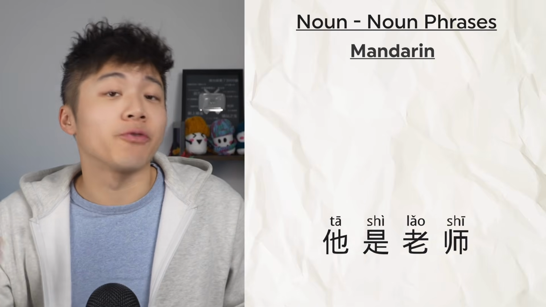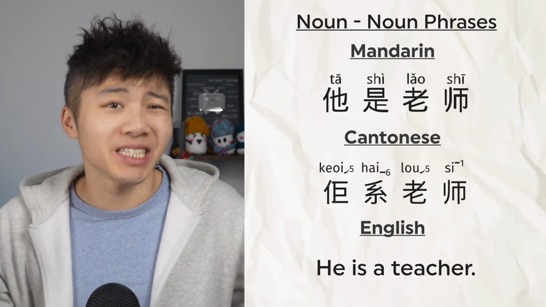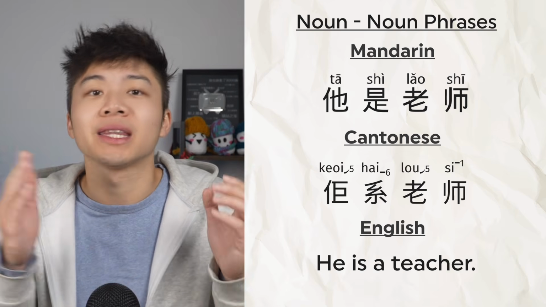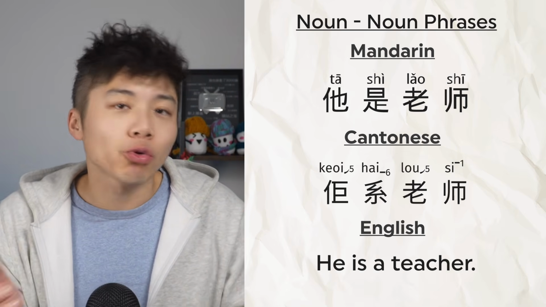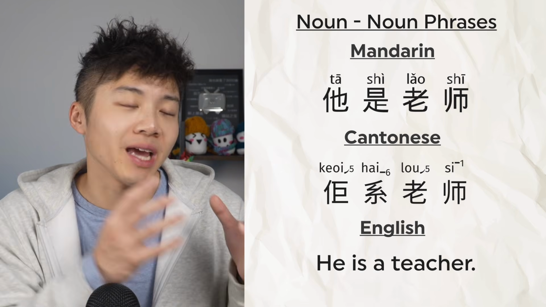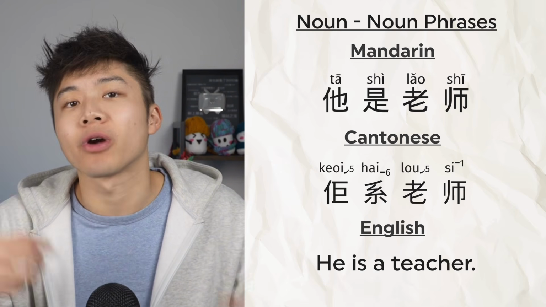What do I mean by that? Well, first, let's look at noun phrases. For example, 他是老師,佢係老師 in Cantonese. He is a teacher. In this sentence, both 佢 and 他 in Mandarin Cantonese and 老師,老師 are nouns. And since we're equating one noun with another, essentially saying A is B, this is exactly when you should use 是 in Mandarin or 係 in Cantonese.